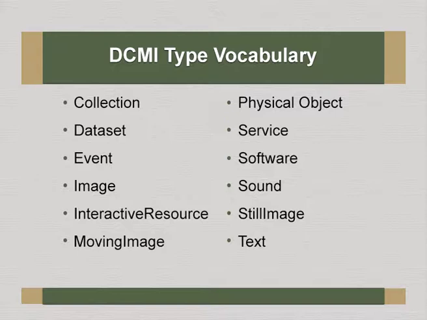You can see that it can be used for a collection. For example, when you are describing, we have to tell the DCMI type, whether it is a collection or a data set. It could be an event. As I told, in future semantic web technologies, probably we require metadata for events. You can see in the second column services, processes. Like that we can have images, interactive resource, moving image, physical object, service, software, sound, still image,